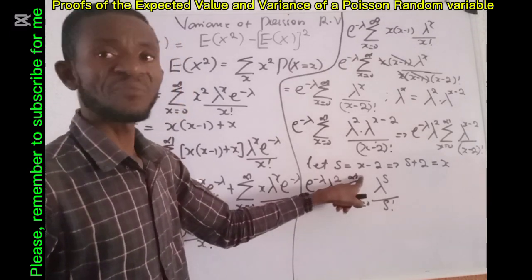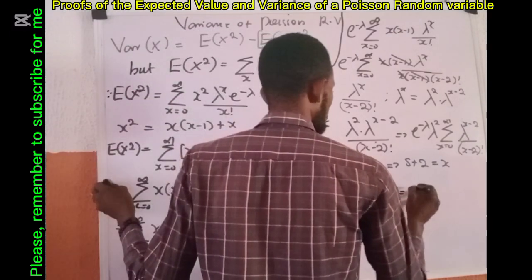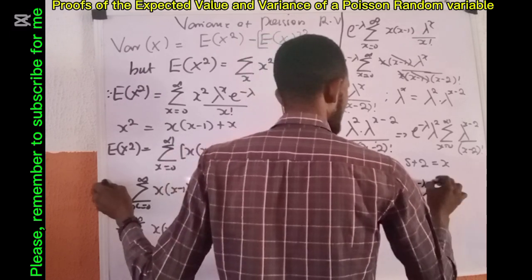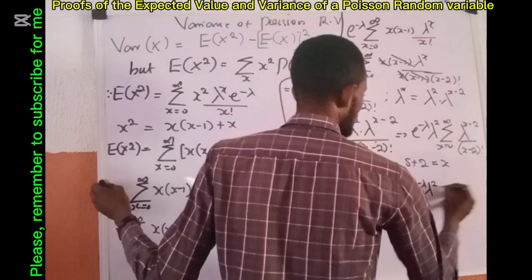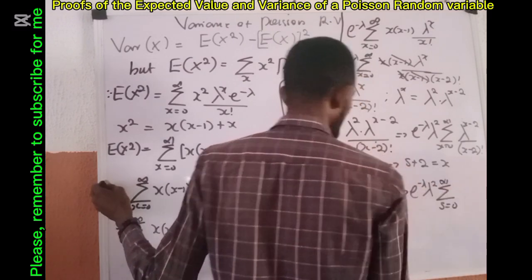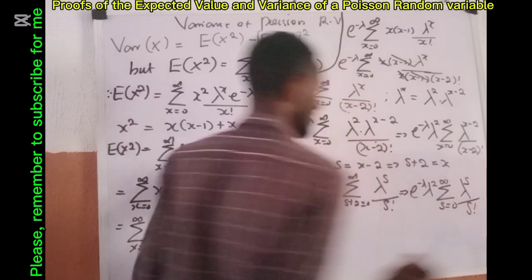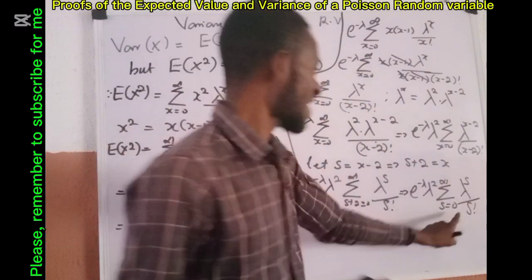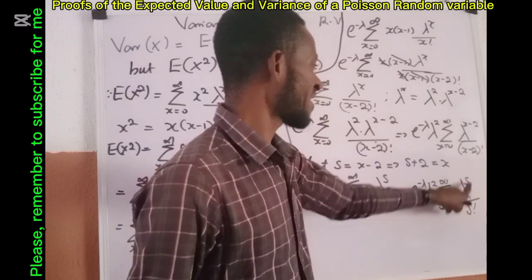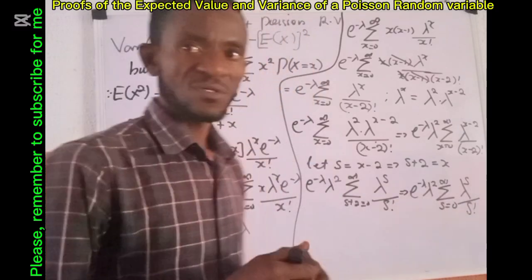We subtract that 2 from infinity, and 2 minus infinity is still infinity. So the whole of this thing still becomes exponential minus lambda for this, lambda raised to power 2 for this. Then we have the sum, s ranging from 0 to positive infinity of lambda raised to power s all over s factorial. And we have shown earlier that the sum of s beginning from 0 of lambda raised to power s all over s factorial, using that series, is exponential lambda.